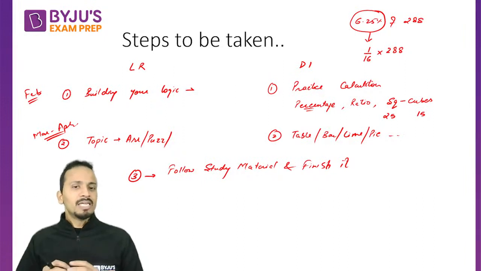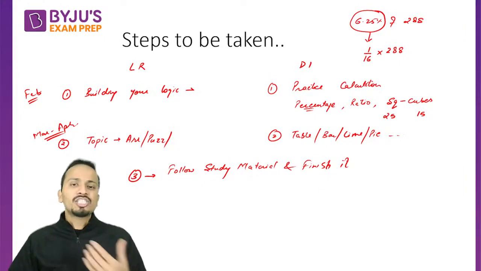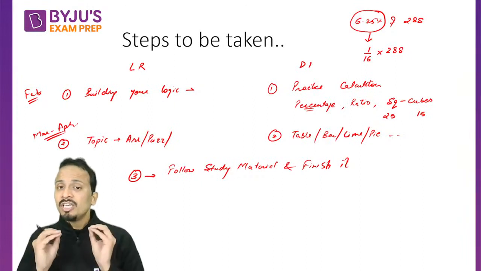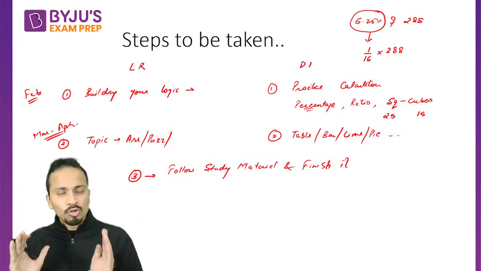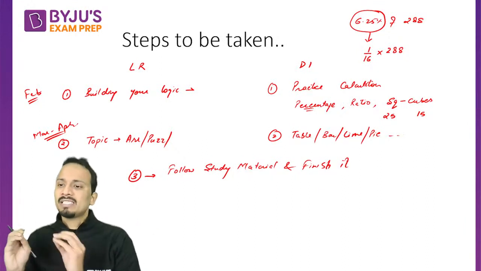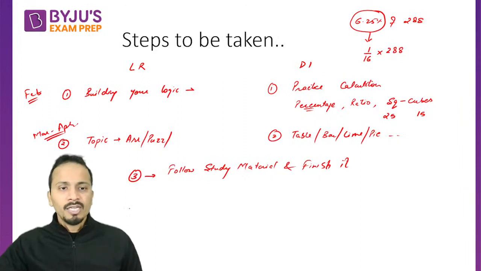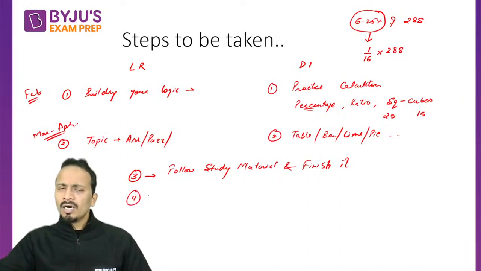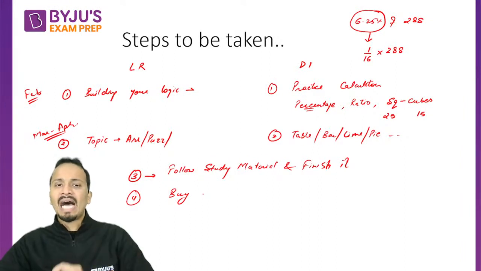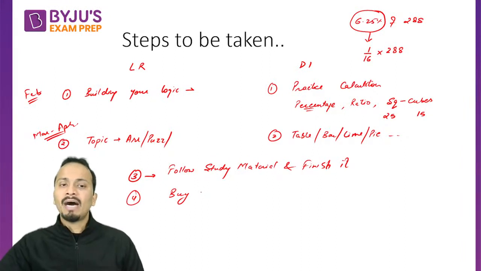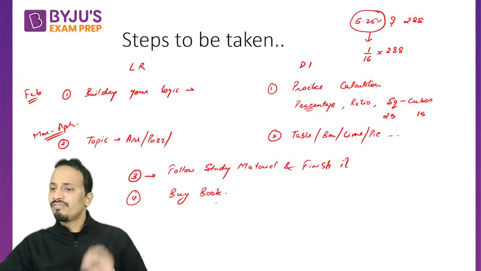Now finishing it means there will be some practice test as well. All right, sectional test as well, which will be available with this study material. So just perform all these things step by step and finish it. All right, now fourth is after you are done with the study material given by any of the institutes, you can buy any book. So if you are following any of the institute study material, after finishing it, then you can buy some of the books which I have suggested and finish it.